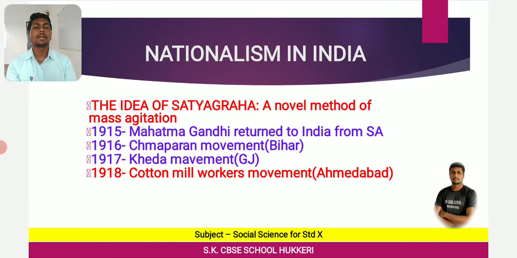In this way, Mahatma Gandhi thought. After arriving in India, Mahatma Gandhi successfully organized various Satyagraha movements in various parts of India after returning from South Africa in 1915.